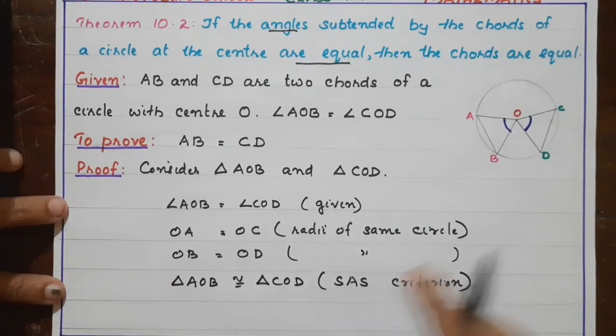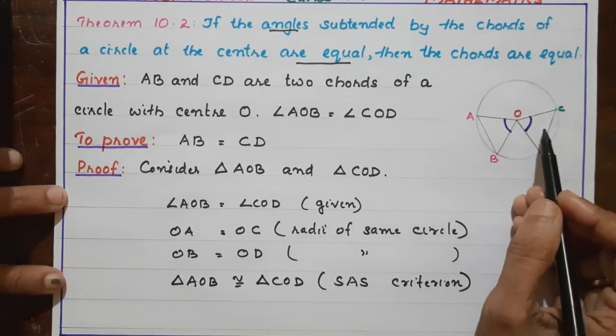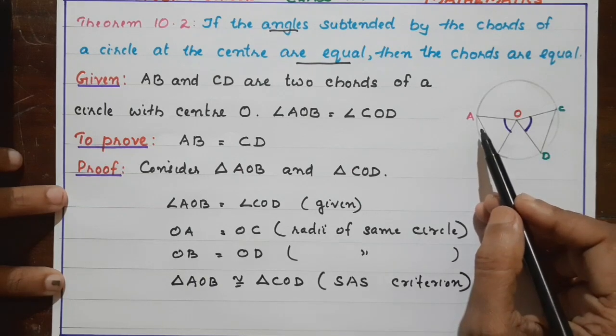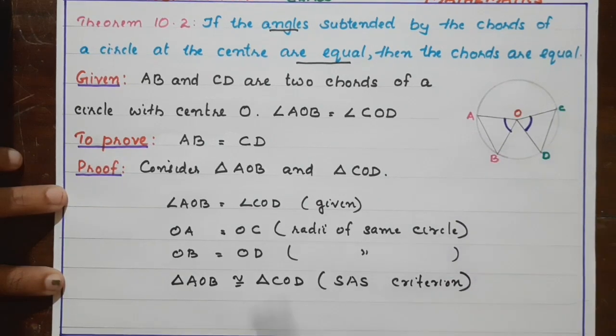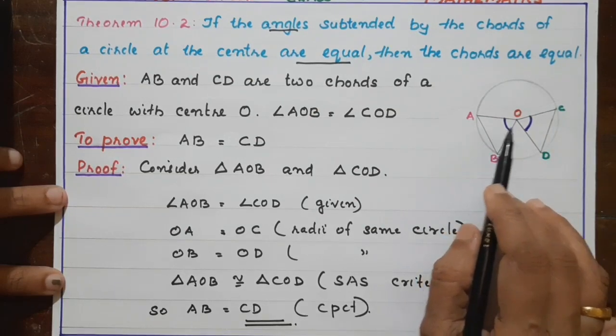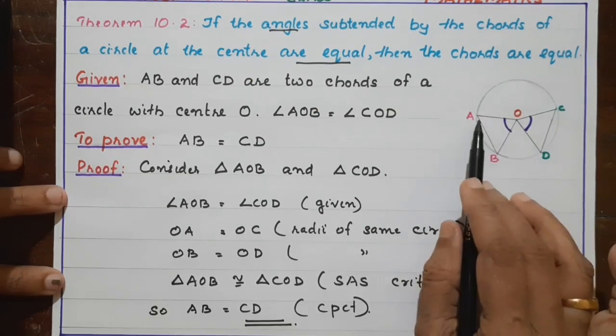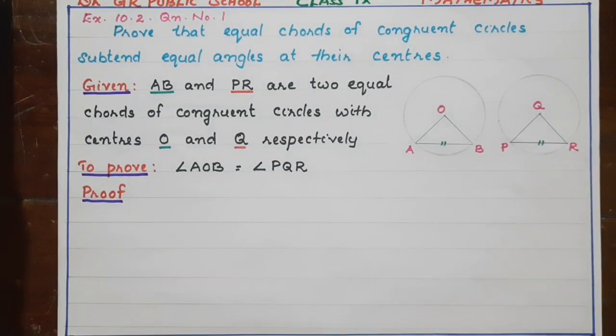Okay. So if two triangles are congruent, their remaining corresponding parts are equal. Which one is required here? We have to prove the chords are equal. So we can say AB equal to CD. What is the reason? CPCT. Okay children, so we proved chords are equal. What is given? Central angles are equal. So then chords are also equal. Very simple proof. Let's discuss one exercise question.